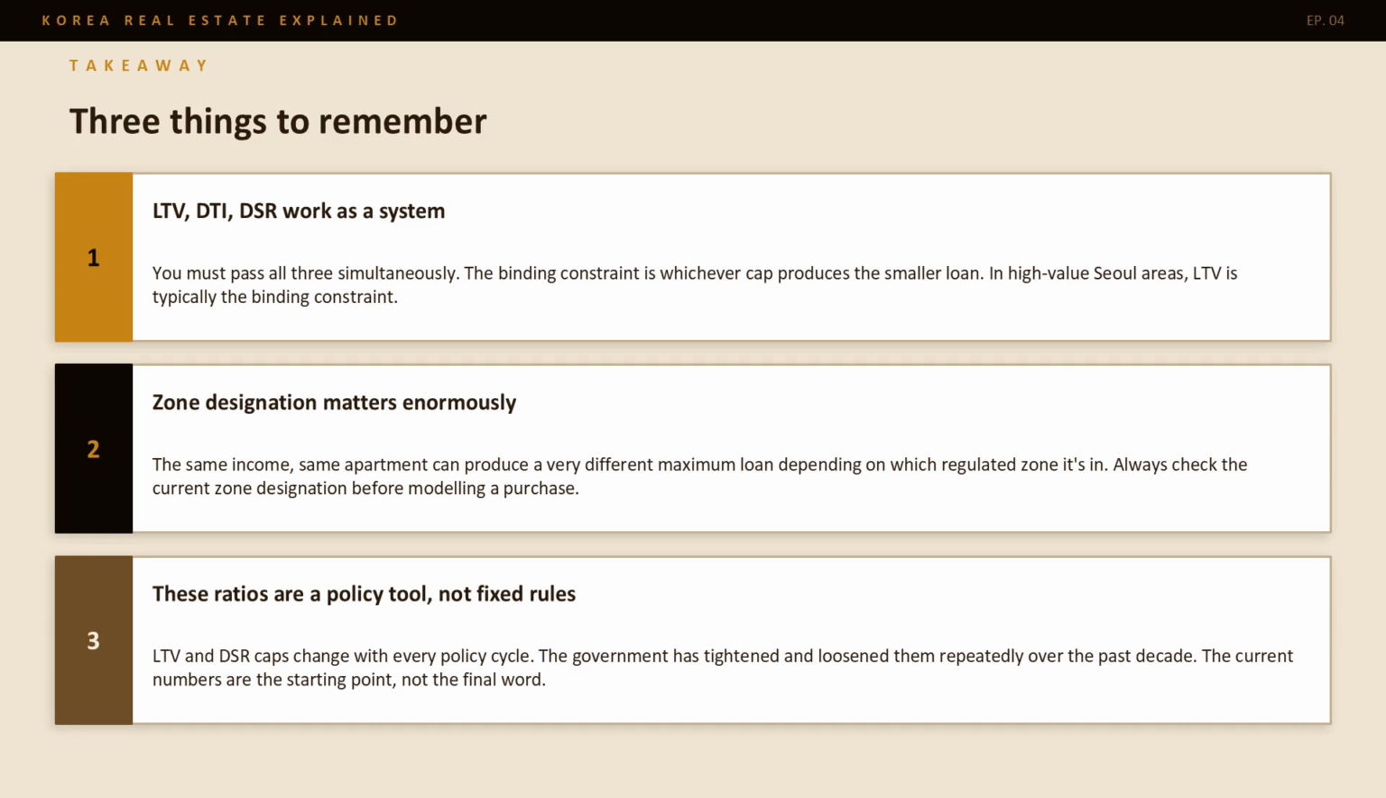2. Zone designation matters enormously. The same income and the same apartment produce a very different maximum loan depending on which regulated zone it's in. With the October 2025 expansion, all of Seoul now falls under speculative overheated rules. 3. These ratios are a policy tool, not fixed rules. LTV and DSR caps change with every policy cycle. Stress DSR was raised from 1.5 to 3% in a single announcement. The current numbers are the starting point, not the final word.